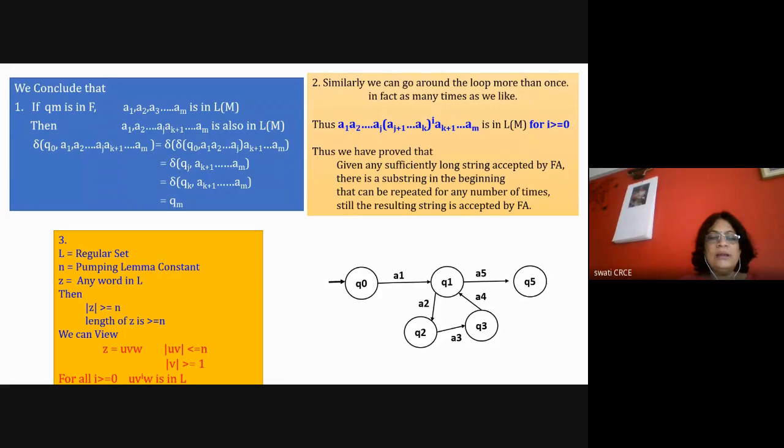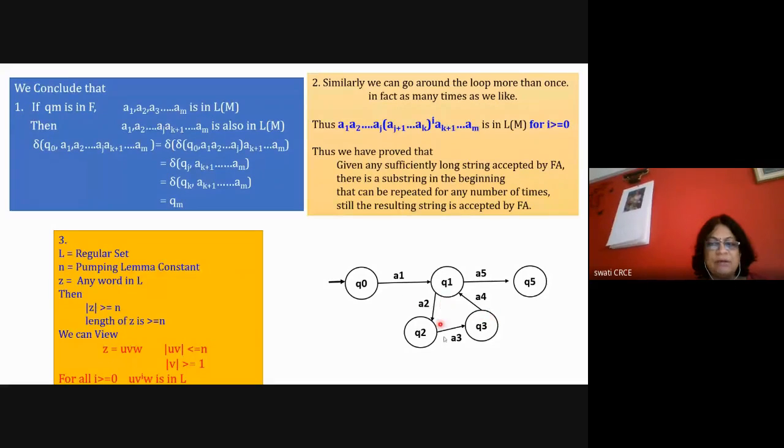Then for all I greater than or equal to 0, U V raised to I W is also in L. You have to write down all this red color part, and the examiner will see whether you are writing the UV and V conditions or not. So the marks are there for this important concept. Here we are assuming L is a regular set, N is a pumping lemma constant, Z is a word, and Z can be represented as UVW, where the magnitude of UV is less than or equal to N to reach the final state, and the magnitude of V is greater than or equal to 1.